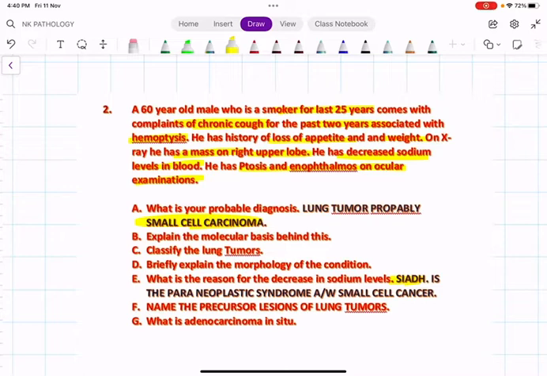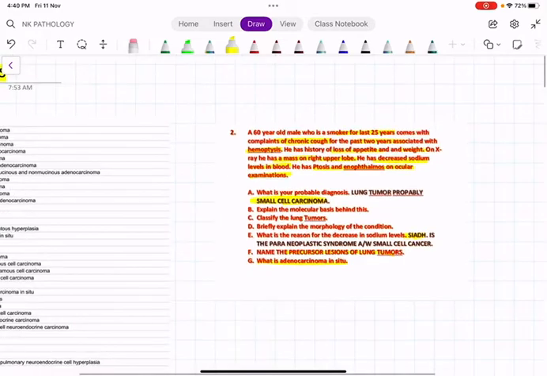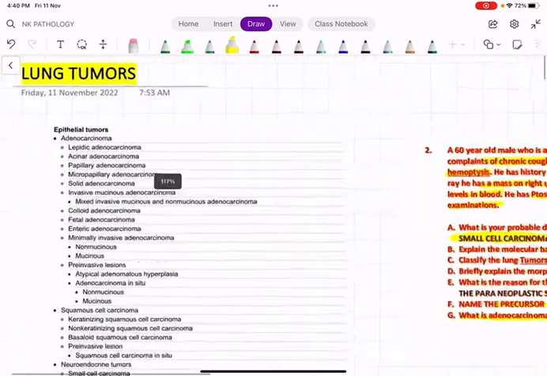Fine. Okay. What are the precursor lesions of lung tumor? This is one of the most frequently asked questions. They may ask this either as a short note question or in essay. What is adenocarcinoma in situ? So at the end of the session, you will be able to find the answer for all this. Then coming to the lung tumor.